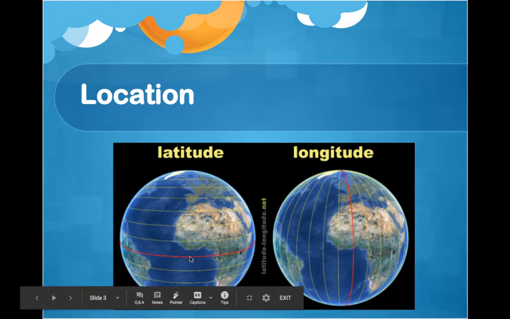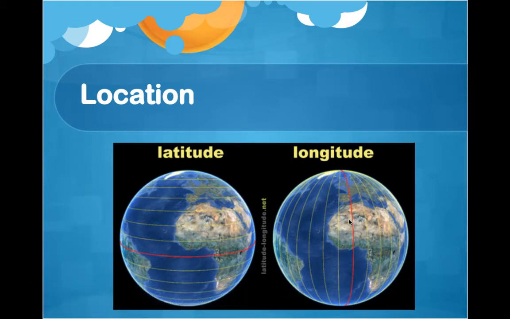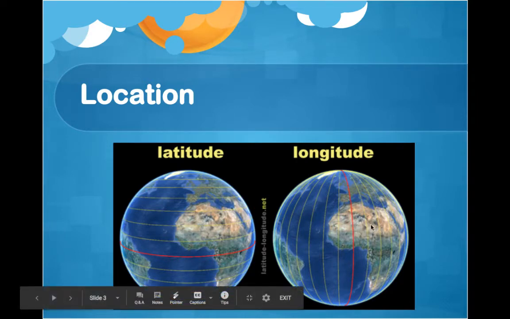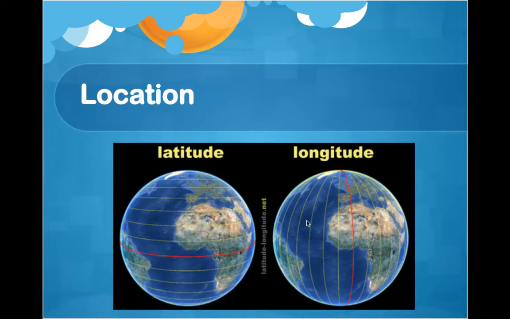So you've got the equator for latitude, you have the prime meridian for longitude. And so once you've got the prime meridian going through here, you will continue to increase degrees eastward towards the east and increasing degrees westward towards the west. Again, it's okay if you don't quite understand this. I just want to give you guys a basic understanding of what latitude and longitude are.